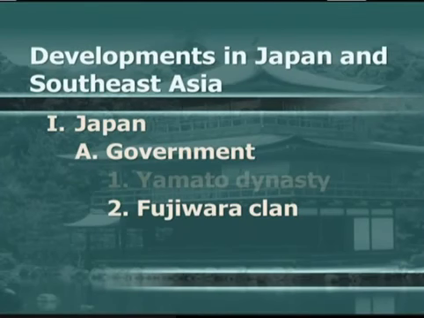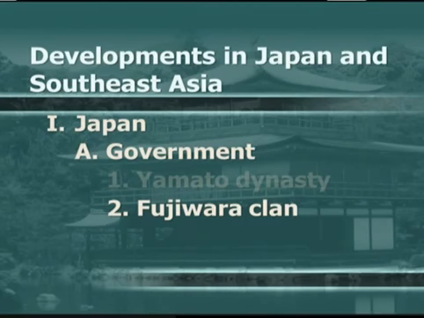Now, even though the Yamato clan became known as the emperor and all the people of Japan looked to him or his or her direct descendants as direct descendants of the sun goddess, different clans came to power to either aid or dominate the emperor, depending on how you look at it. Now, the first family to really become dominant was the Fujiwara clan. Now, there really isn't any specific start to the influence of the Fujiwara.